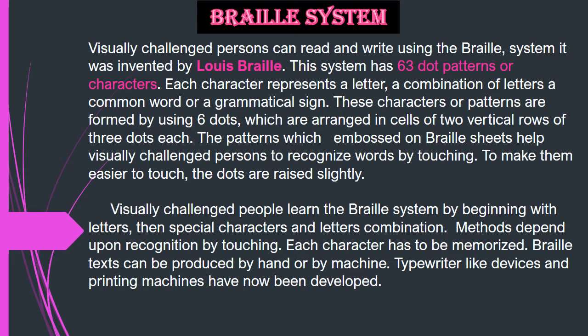Visually challenged people learn the Braille system by beginning with letters, then special characters and letter combinations. Methods depend upon recognition by touching. Each character has to be memorized. Braille text can be produced by hand or by machine. Typewriter-like devices and printing machines have now been developed. So let us understand more about Braille system through the video.